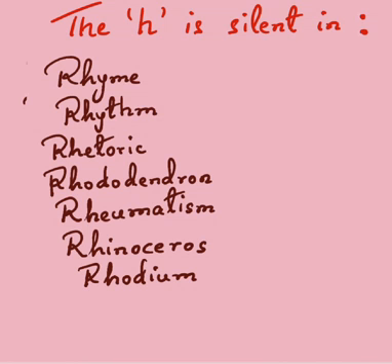Rhododendron is a flowering evergreen shrub, a plant which is to be found in the mountainous regions. Rheumatism is a form of disease. Rhinoceros is, of course, the animal, and rhodium is a silver white metallic element.